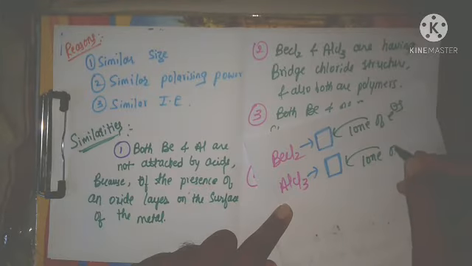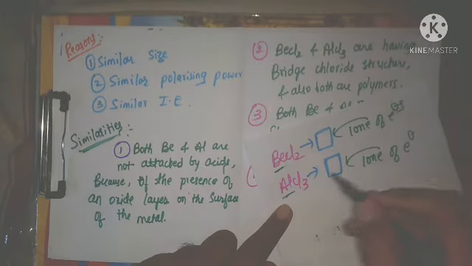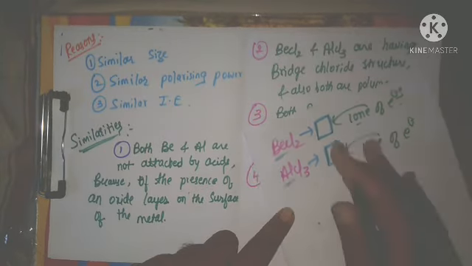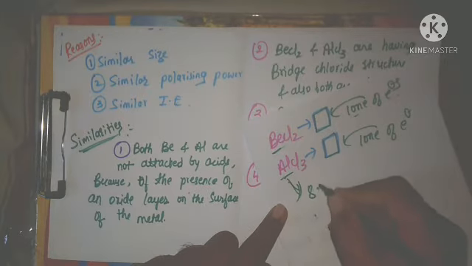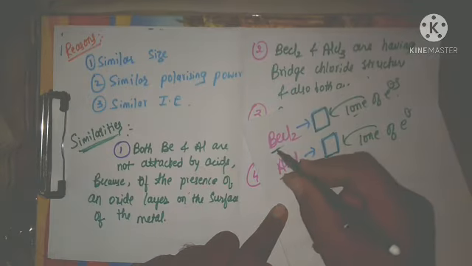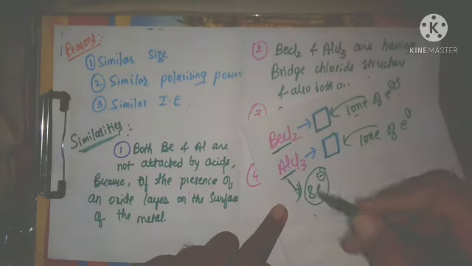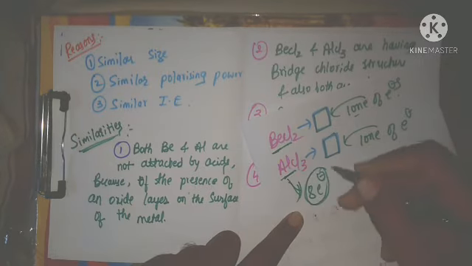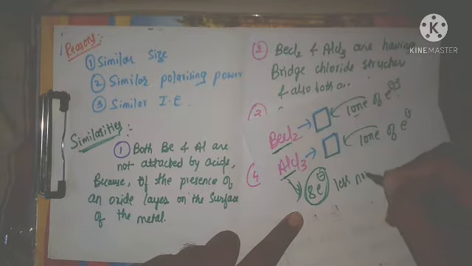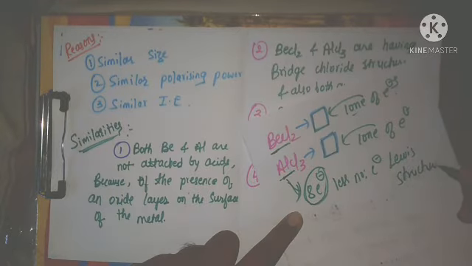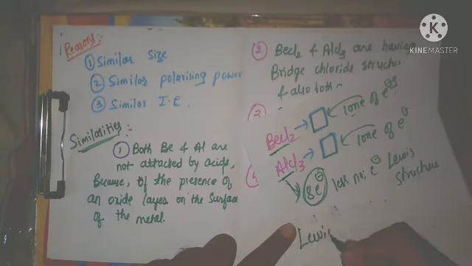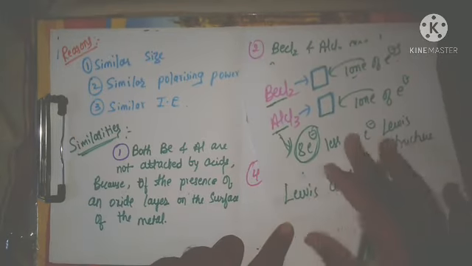For satisfying the octet rule 8 electrons are required, but these compounds, beryllium chloride and aluminum chloride, do not have 8 valence electrons around them. Therefore they have fewer electrons in the Lewis structure, and are ready to accept the lone pair of electrons. Therefore these are called Lewis acids.